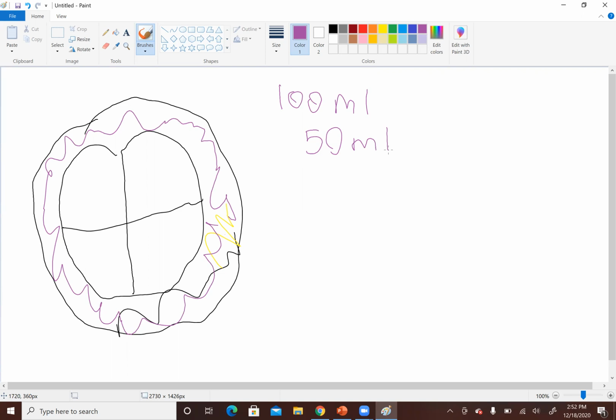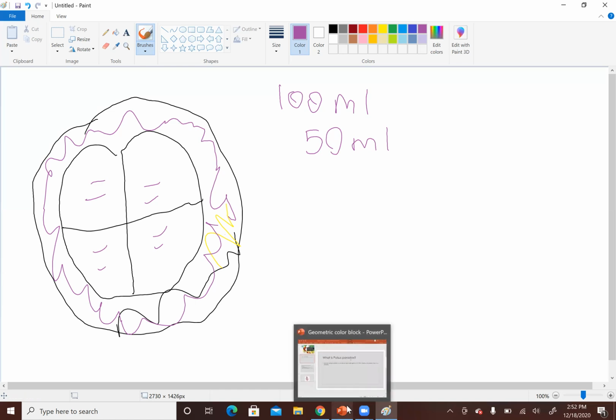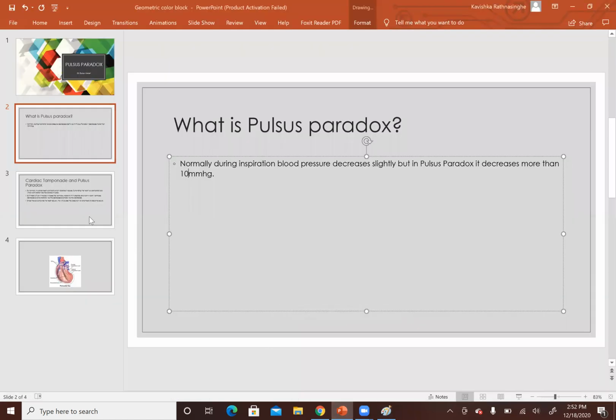Since the fluid is equally distributed throughout the pericardium, this will make the pressure in all four chambers equal. Okay, so that is basically the pathology of cardiac tamponade.